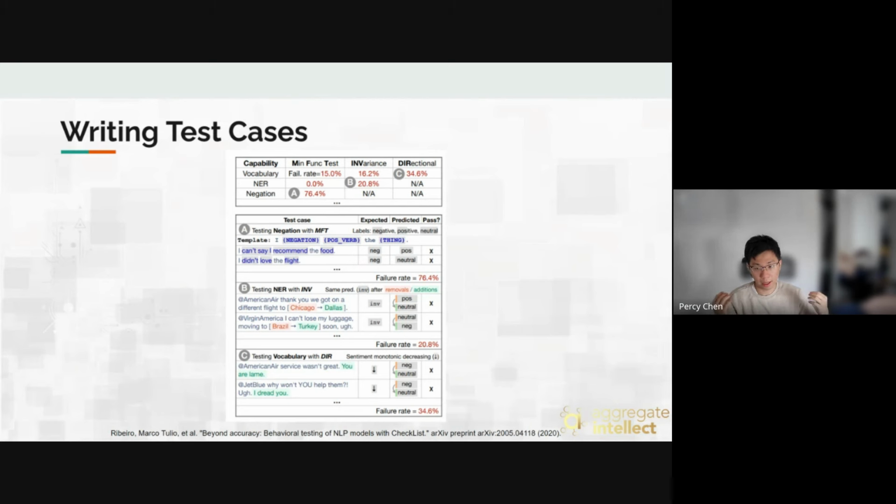We can have some test cases. For example, we have a larger model that tries to do some sort of sentiment analysis. Then we can give a list of sentences, and we know that they are negative. We can include those in the test cases and make sure the large model gives us the negative result, for example. So this is how we select the input to the unit test and then try to make sure the entire system follows the same flow.